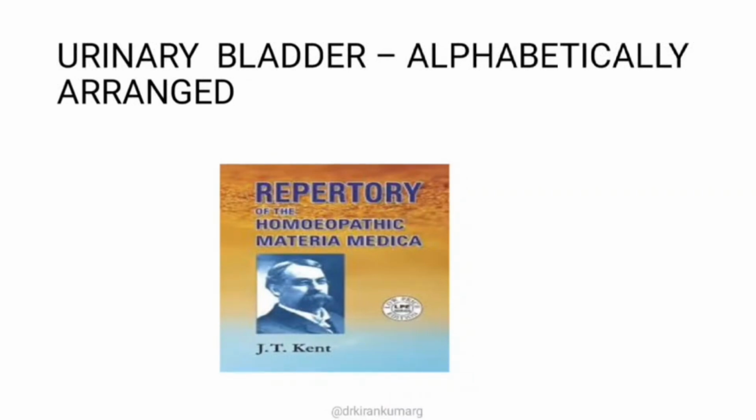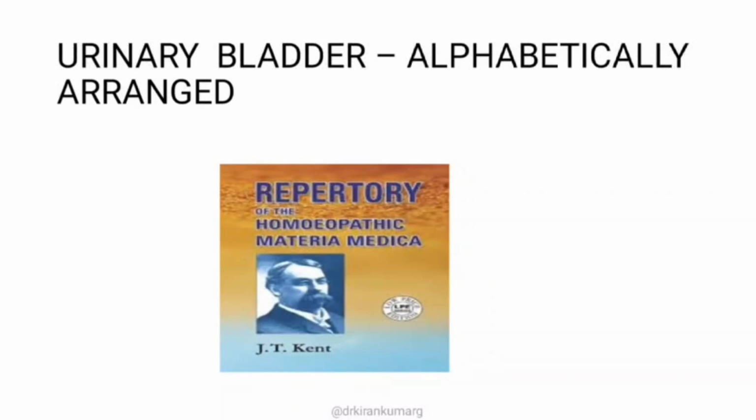Even in your AIAPGT, if the question is how many chapters are there in Kent repertory, and there is an option to mark 33 chapters, you can go for it. If there is no 33 chapter option, your answer should be 37, because urinary bladder has been split into 5 different subunits.